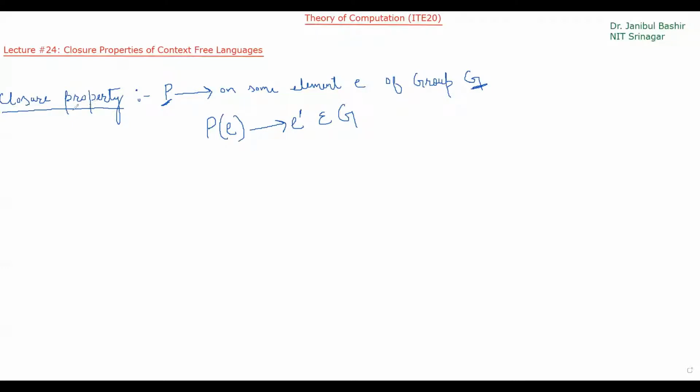And in this particular lecture, we have to discuss the closure properties of context-free language. What does that mean? These are our context-free languages. Let's say this is our group of context-free languages. On these context-free languages, there are various operations possible.